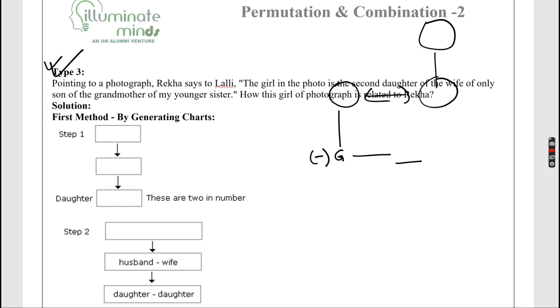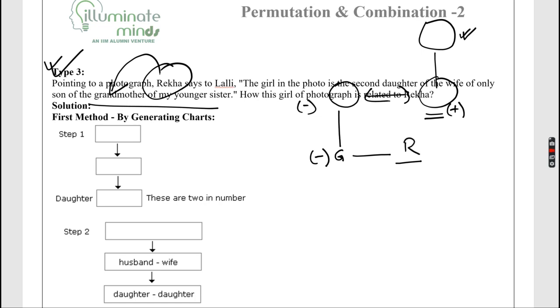The wife was of only son of, that's the only son, right? This is minus, this is plus. Only son of the grandmother of my younger sister. So this lady is directly related to Rekha. And Rekha is saying the grandmother of my younger sister, so that must be Rekha's grandmother also.